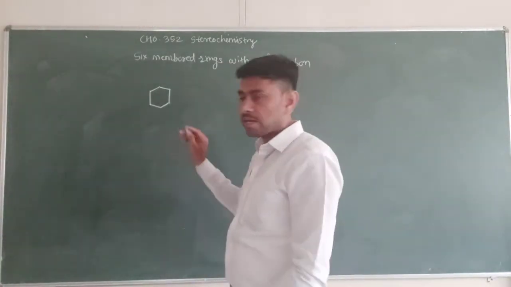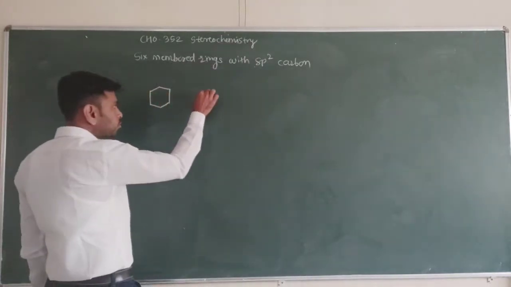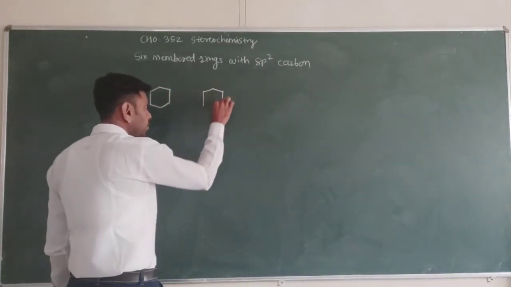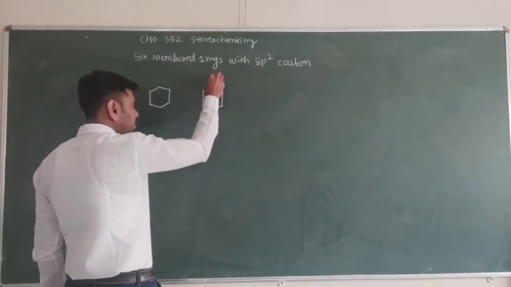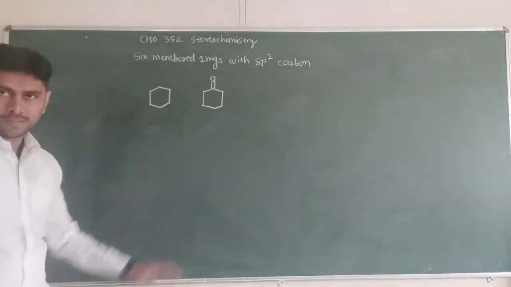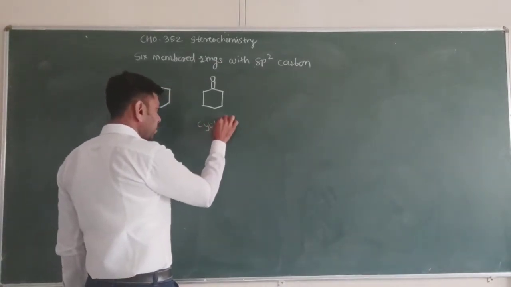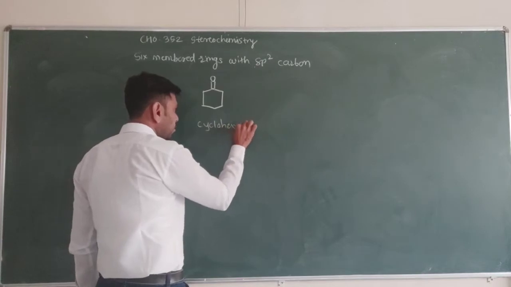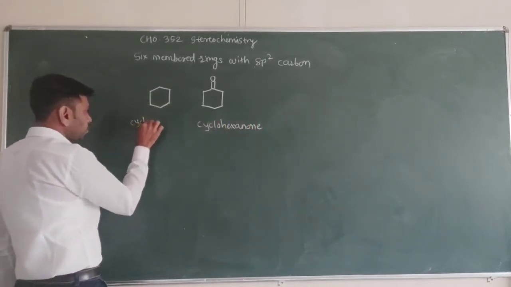But if one of them contains an sp2 carbon, suppose that this contains an sp2 carbon, this is the cyclohexanone system. The cyclohexanone system is most extensively studied, and this is cyclohexane.